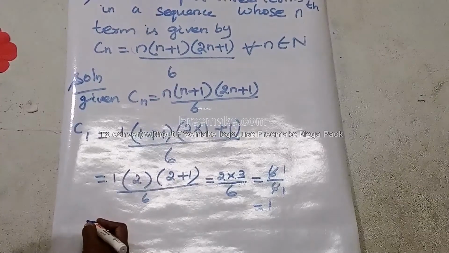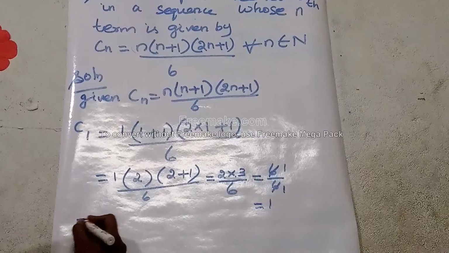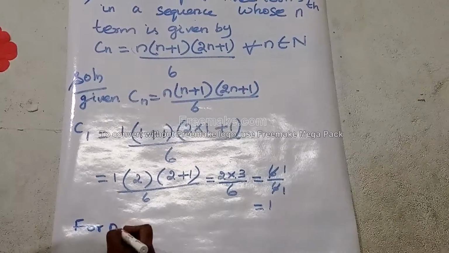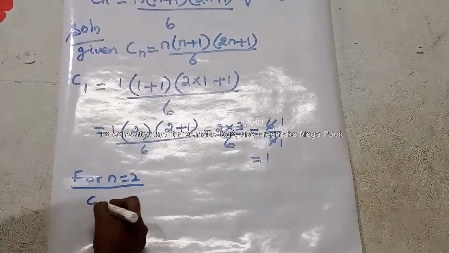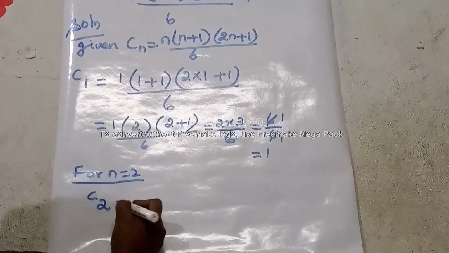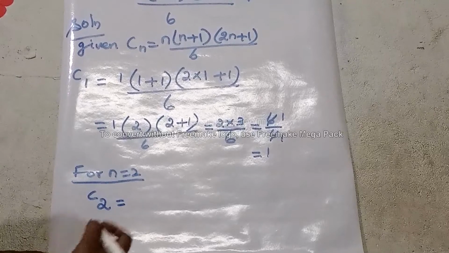Let's find C2, for n is equal to 2. In place of n we have to apply 2.